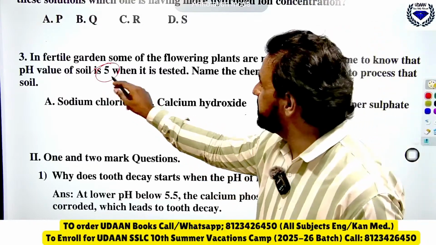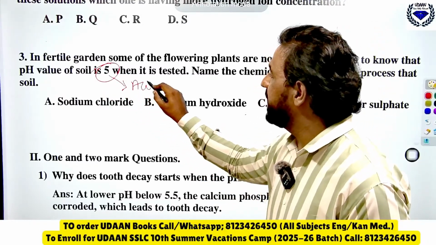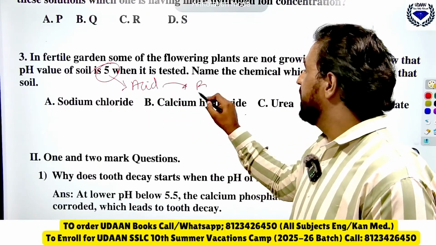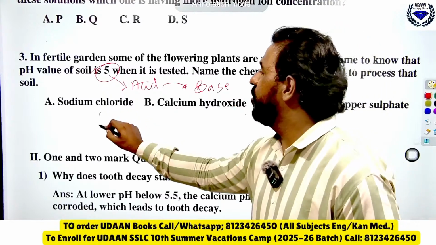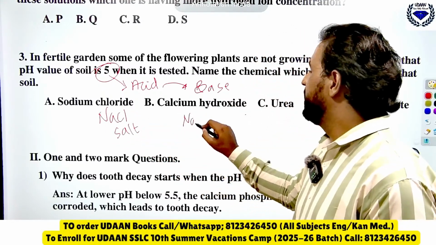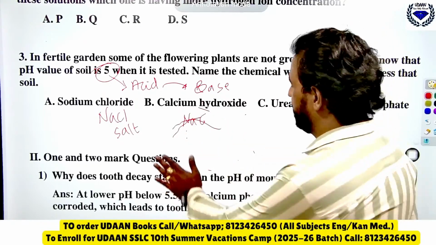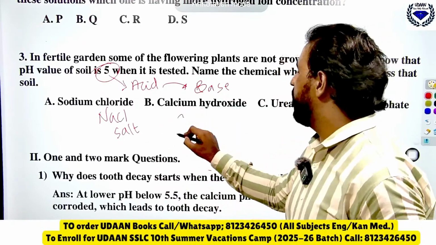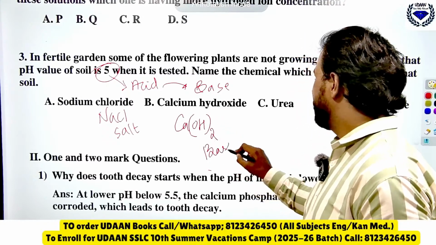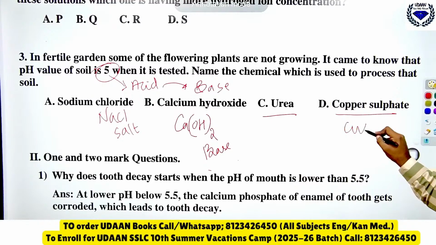See, this is an acid. 5 is an acid, and we need to add what? Base. We need to add a base. See, sodium chloride, what is it? Salt. Then calcium hydroxide, Ca(OH)2, is given. This is the base. This is urea and this is copper sulfate.